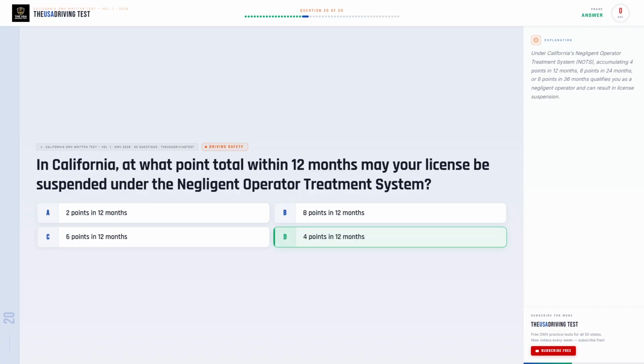The correct answer is D. 4 points in 12 months. Under California's Negligent Operator Treatment System, NOTS, accumulating 4 points in 12 months, 6 points in 24 months, or 8 points in 36 months qualifies you as a negligent operator and can result in license suspension.